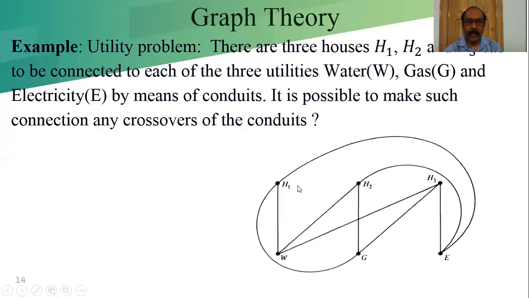How can we draw it? H1, H2, H3 are our three houses, and these three are our utilities. This is the electricity. The electricity is connected straight to H3, one to H2, and another to H1. So no one is crossing over. Second, gas we are considering. Gas pipeline to H3, one to H2, another to H1.